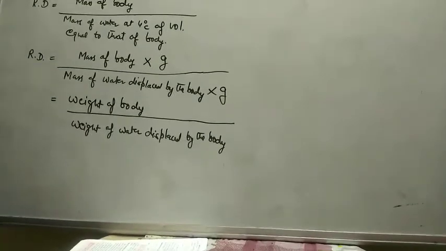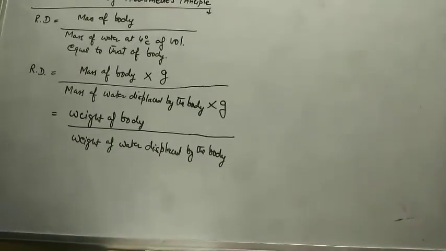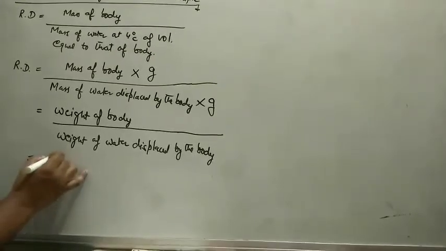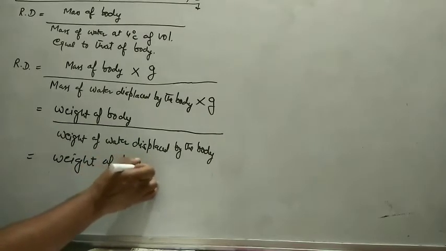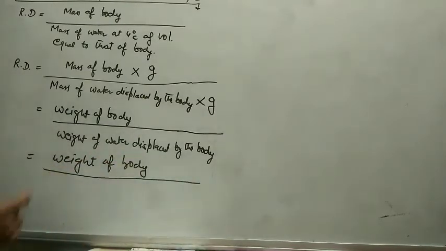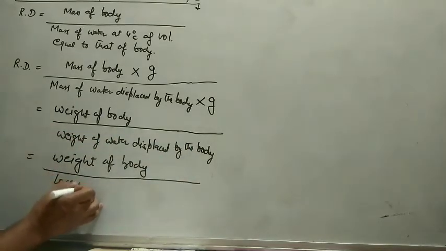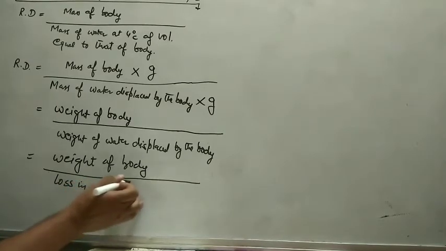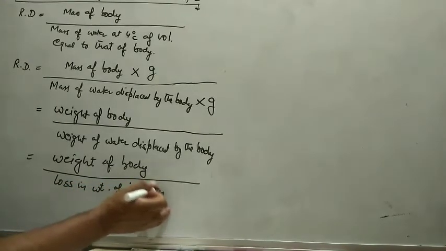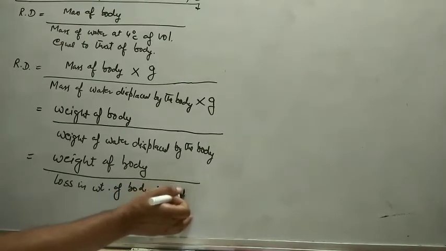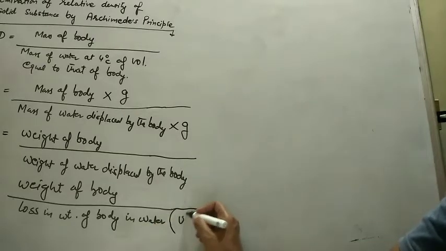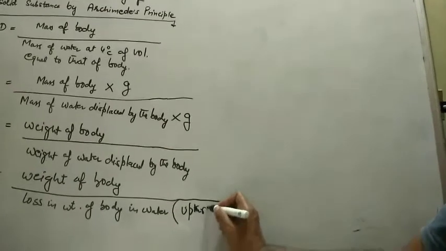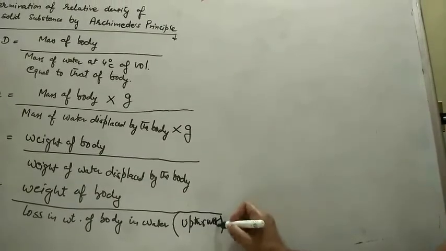Okay, now this displaced weight of water I can write in this form. Again, the numerator will remain the same, nothing will happen to that. But this weight of water displaced by the body I can write as loss in weight of body in water. And this is upthrust also. Okay, you can name it as upthrust or buoyant force.